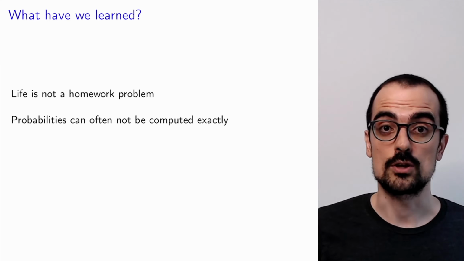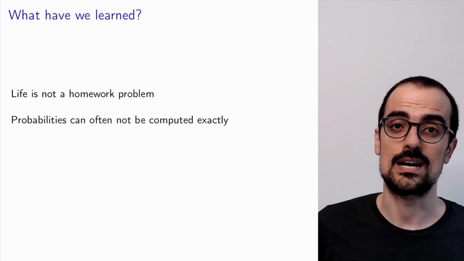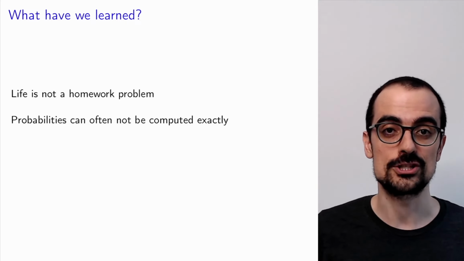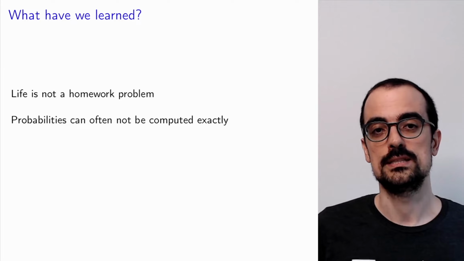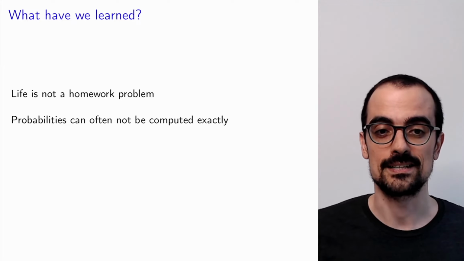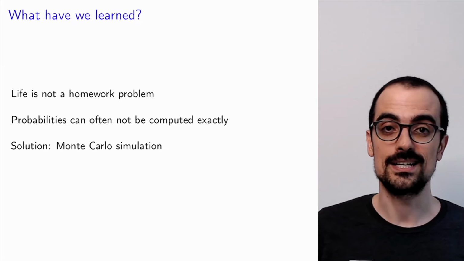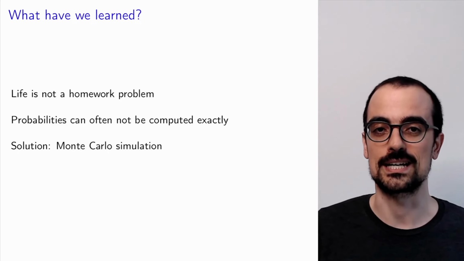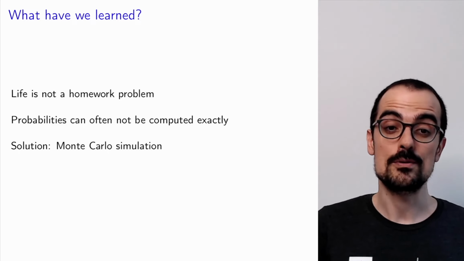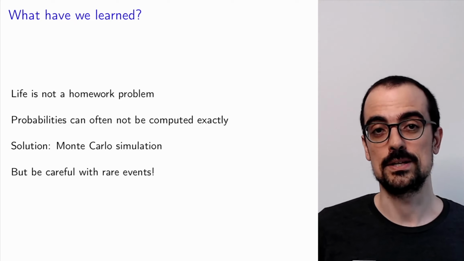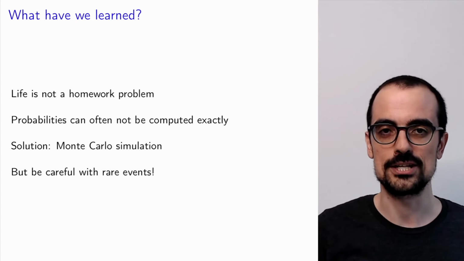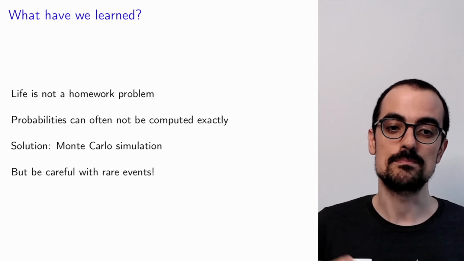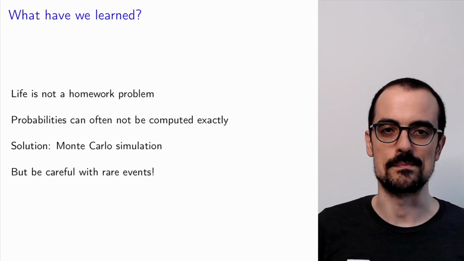All right, so what have we learned? We have learned that life is not a homework problem. Very often, even if you have all the necessary information, you will not be able to compute the probabilities that you're interested in exactly. However, luckily, there's a solution to that, which is just to use simulations, in particular Monte Carlo simulations. However, you have to be careful because you need to have enough simulations to compute these fractions so that they are accurate. And in particular, rare events can be problematic.